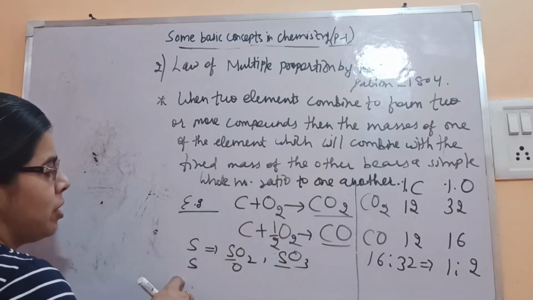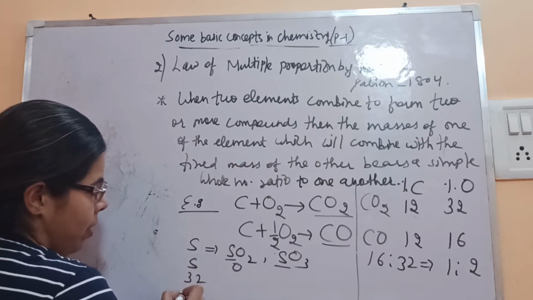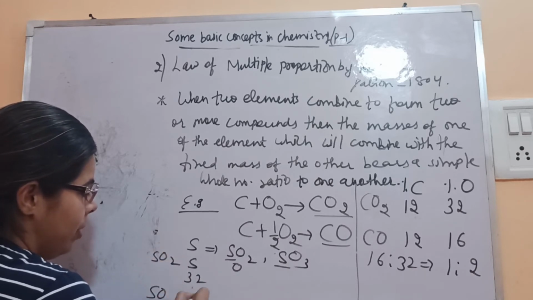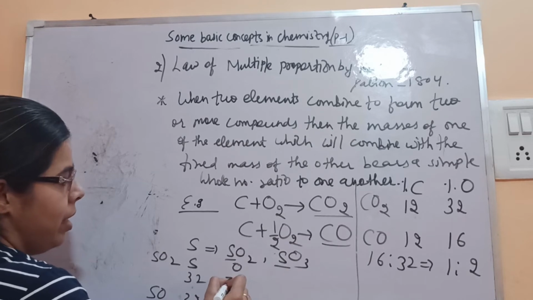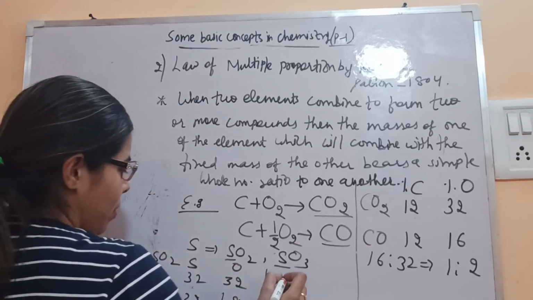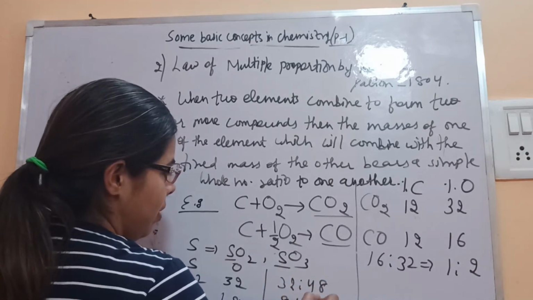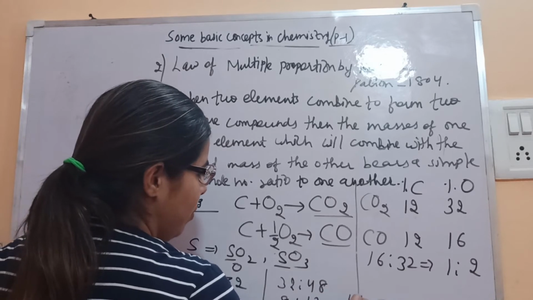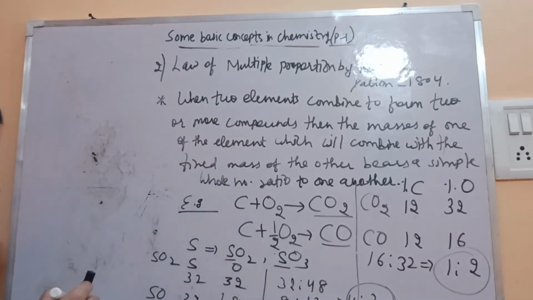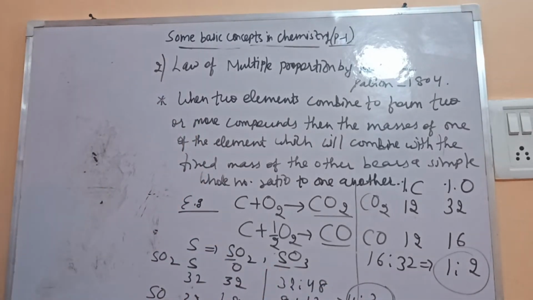So sulfur is 32 in SO2 and here in SO3 also it is 32. Oxygen here is 32 and here oxygen is 48. So 32 is to 48, 4 eights are, 4 ones are, 4 twos are, again 4 is to 3. So they will combine in a fixed ratio, or bear a whole number ratio, 4:3 to each other. This is the meaning of this. Fine.